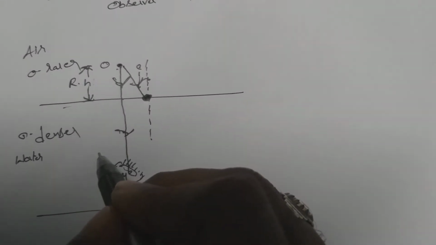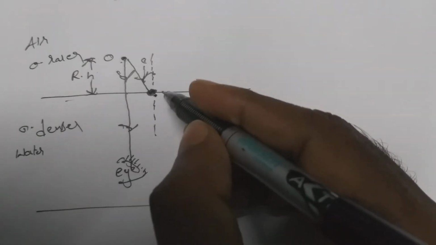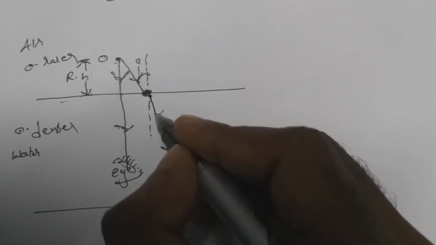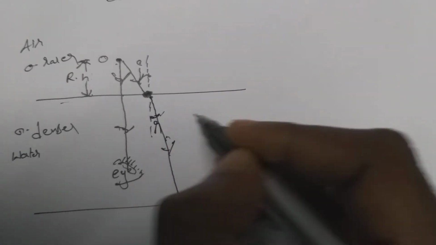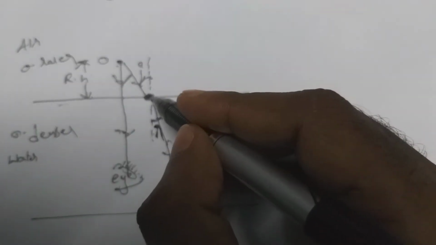We already learned that when a light ray is going from optically rarer to optically denser medium, it bends towards the normal. So the light ray actually has to go like this, but due to refraction there is a change in the path of the light ray, and the light ray bends towards the normal like this. This is the final refracted light ray, and this is the angle of refraction R, the angle between the normal and the refracted ray. The point of intersection of these refracted light rays is called the image. So when this refracted light ray is extended back, like this,